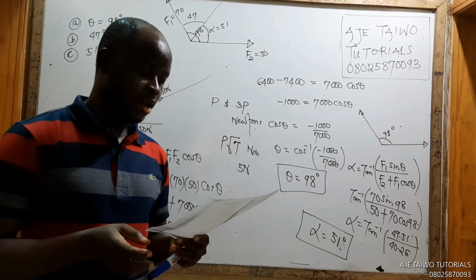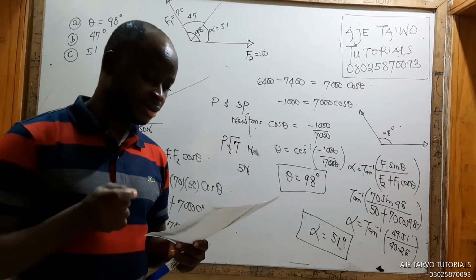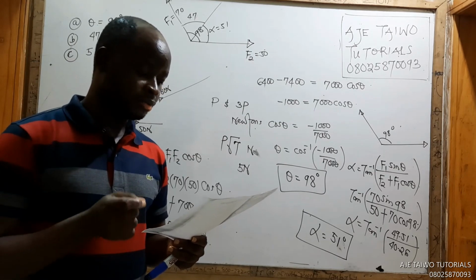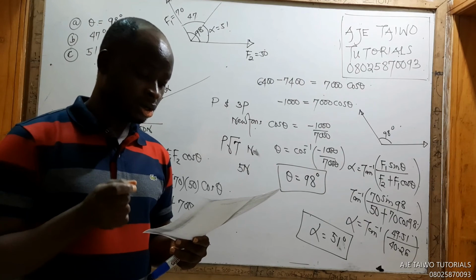Full stop. Find the acceleration of the body.